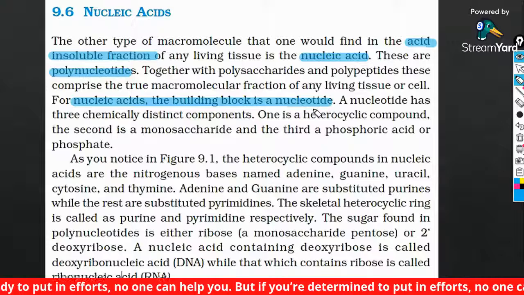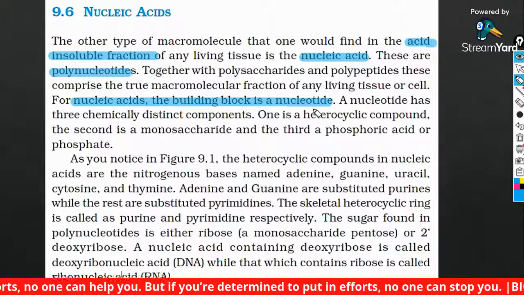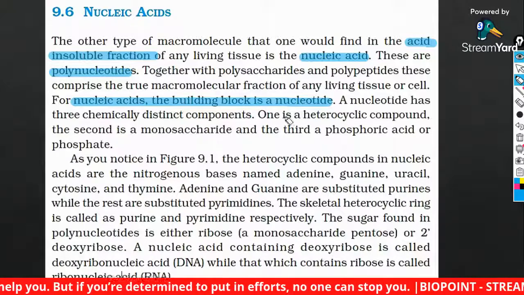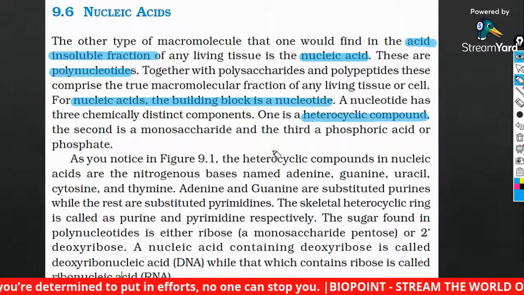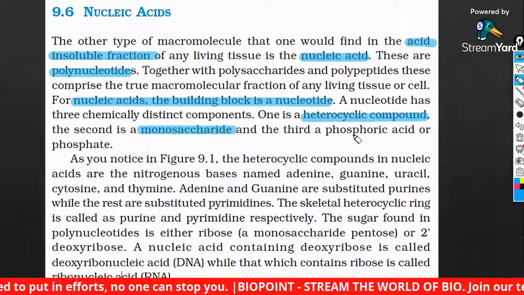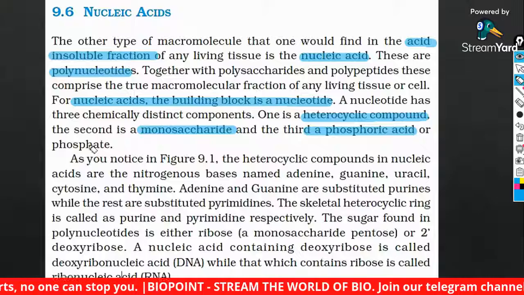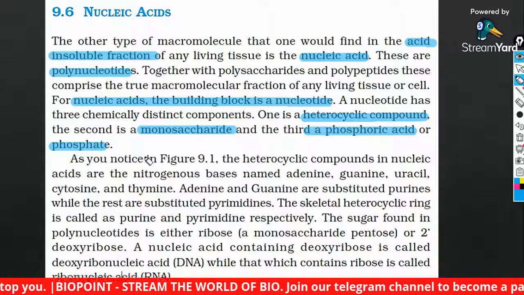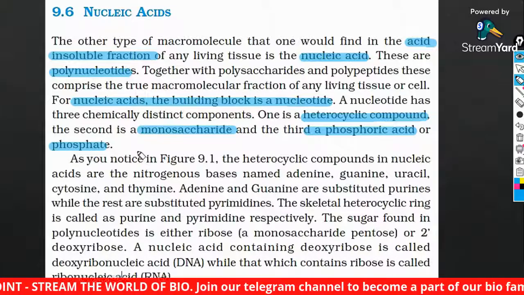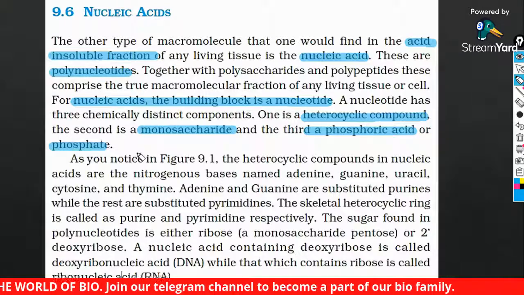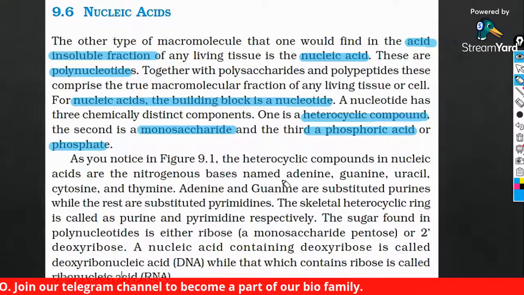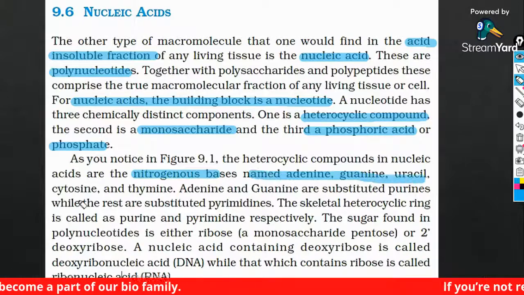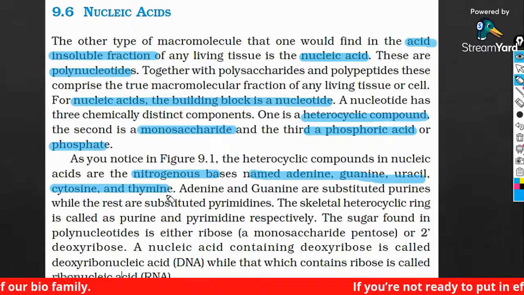Vinaya, Yamini, Anandu, are you all getting the points? So you'll have a heterocyclic compound, that is a nitrogen base. Second is a monosaccharide, that is a pentose sugar. And third is a phosphoric acid or phosphate molecule. A combination of all these three you will call a nucleotide. So what are the different types of nitrogen bases? Adenine, guanine, uracil, cytosine, and thymine.